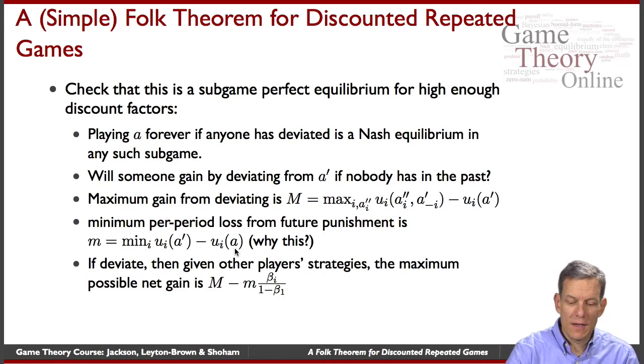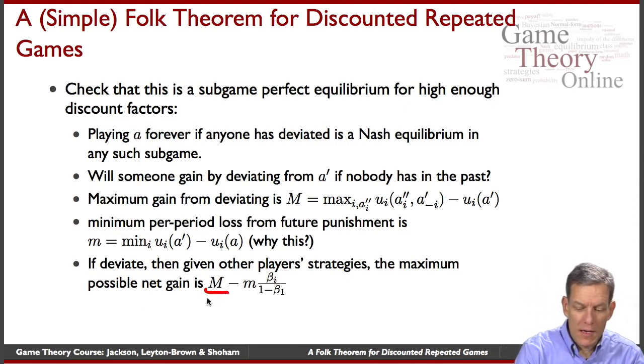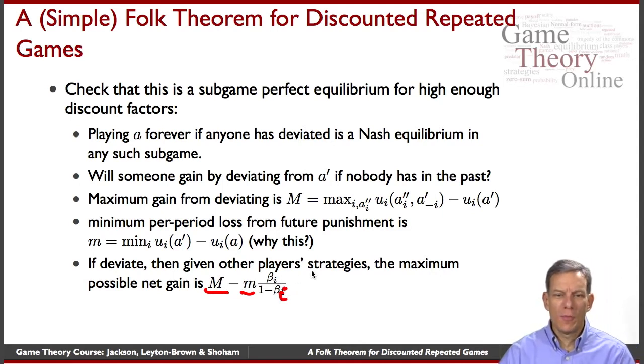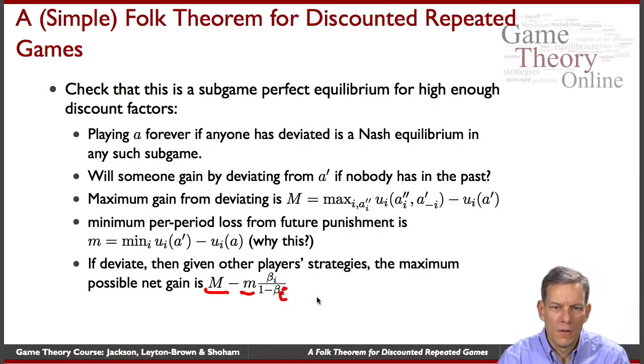So we've got the maximum possible gain, the minimum possible loss. If I deviate, then given what other players are doing, the maximum possible net gain overall is I'll gain the M today, but I'll lose at least m in the future, and this should be an i, times beta i over 1 minus beta i. This has to be non-positive in order for players not to want to deviate.